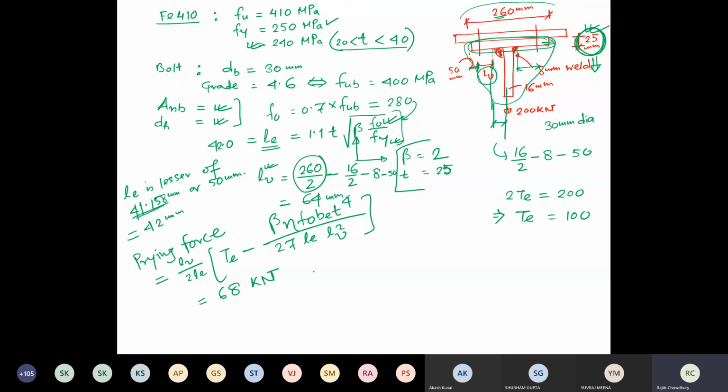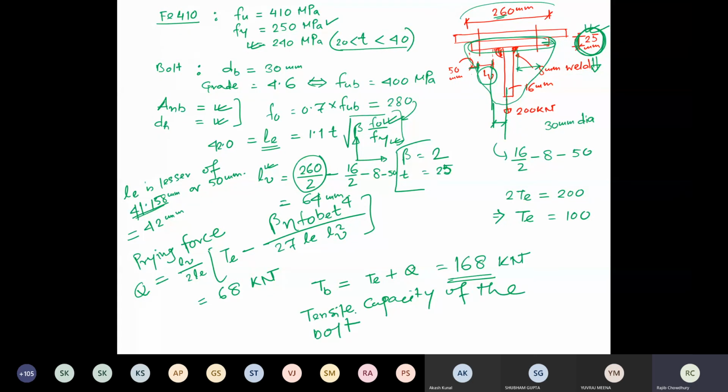So the total force on the bolt, let's say I'm considering total force on the bolt TB, would be the TE plus this Q. This is a Q prime force. Which is coming around 168 kilonewton. Right. So now this is the total tensile force on the bolt. Now you calculate what your tensile capacity of the bolt is.